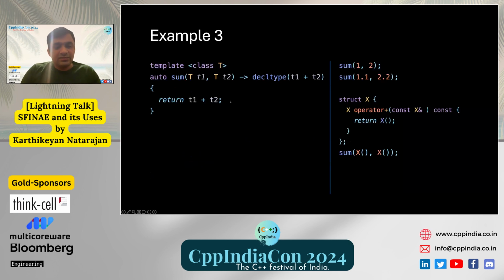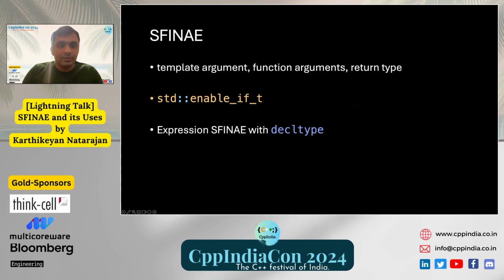Now, this is an expression SFINAE where the return type is declared as decltype of an expression. If this expression compiles, T1 plus T2 compiles, decltype will return its return type, and this function will be defined. If not, it is considered a failure and it doesn't throw any error. In this example, the operator plus is supported by the struct X, so this function will compile. If you have another struct Y which does not have operator plus, it will fail to compile.